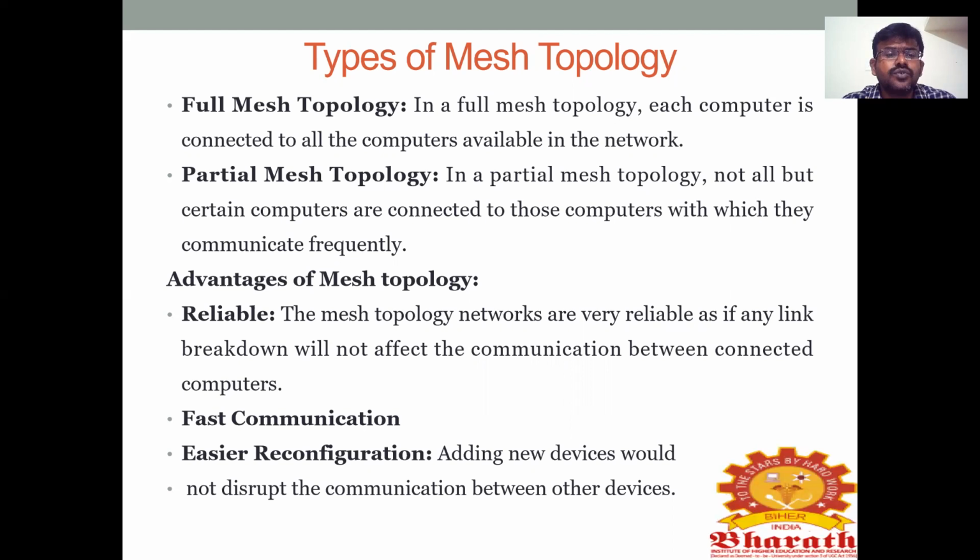That's why it is easy to reconfigure. Reconfigure means first you configured 5 devices, and later if you configure some more devices, that is called reconfiguration. So these are some of the advantages of mesh topology: one is reliable, next is fast communication, and third is easier reconfiguration.